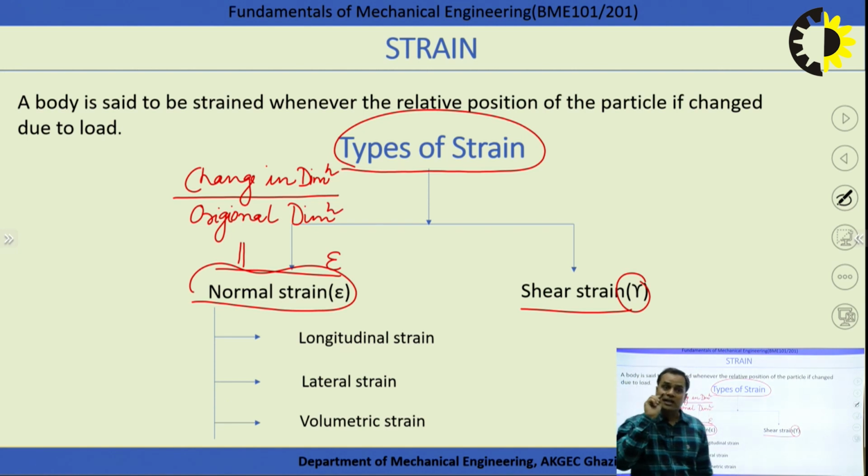Means when the load is acting normal to the body, normal load will cause the change in dimension, and that change to the original dimension is known as the normal strain.